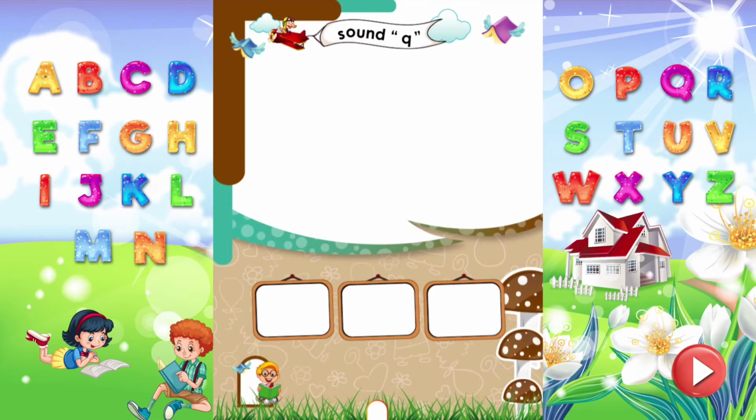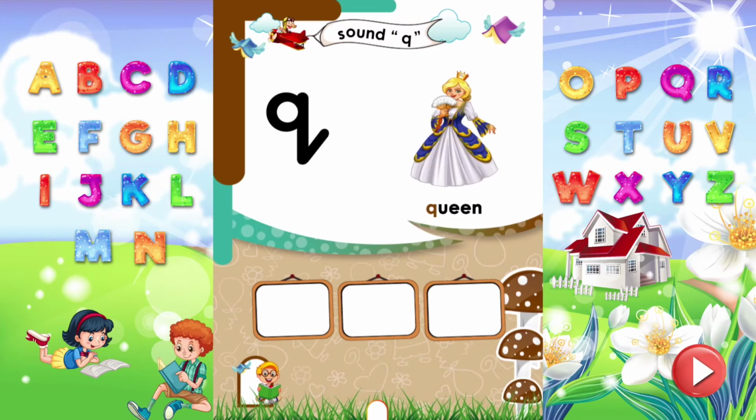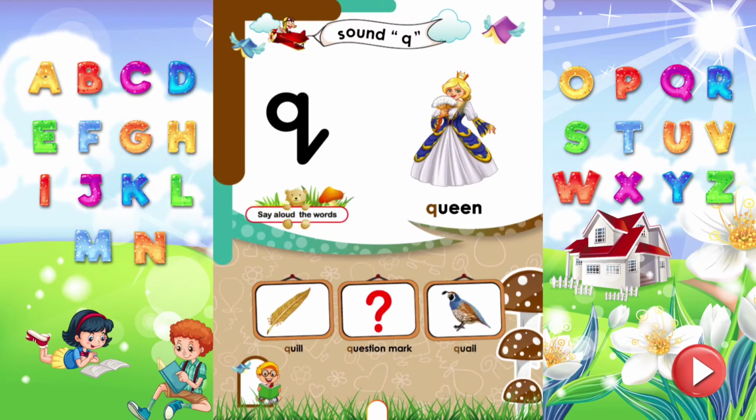Sound Q. Dear kids, read the letter Q. It makes sound Q. Queen. Queen starts from the sound Q. Say aloud more words that start from the sound Q. Q is for quill. Q is for question mark. Q is for quail.